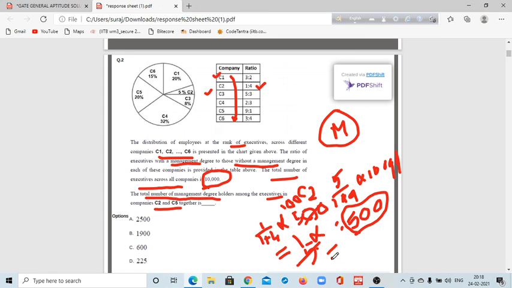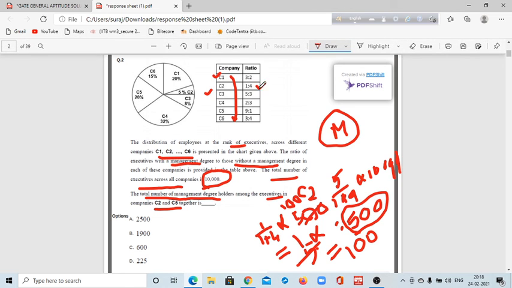So in this company C2, they have 100 management degree holder executives, and out of this 500, 400 will be without management degree.